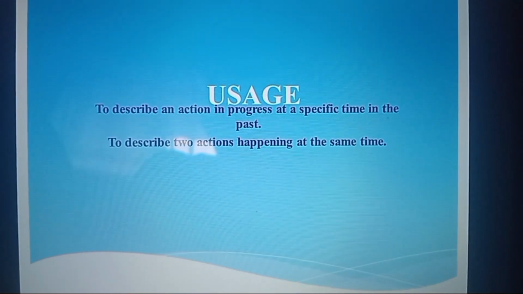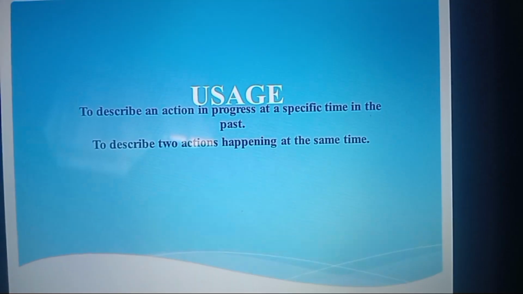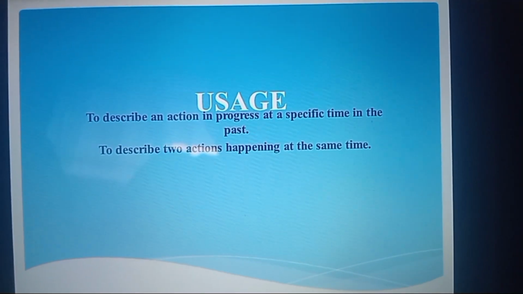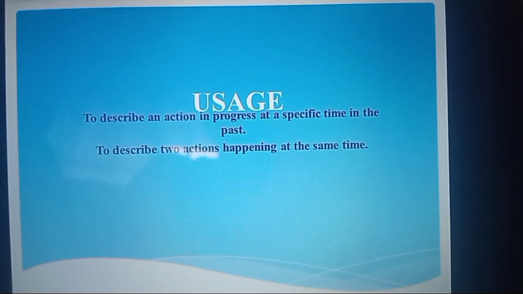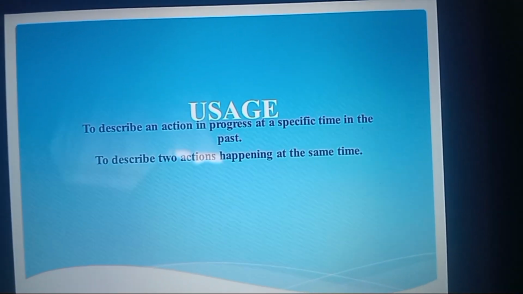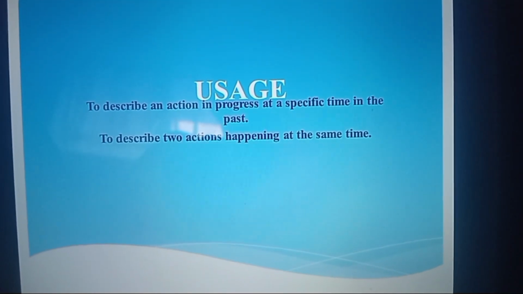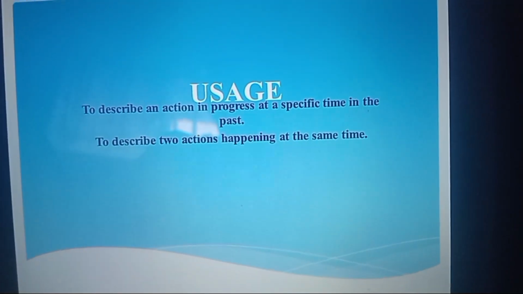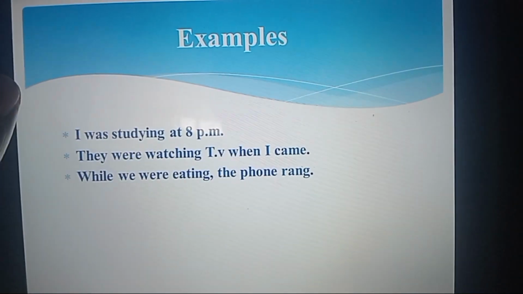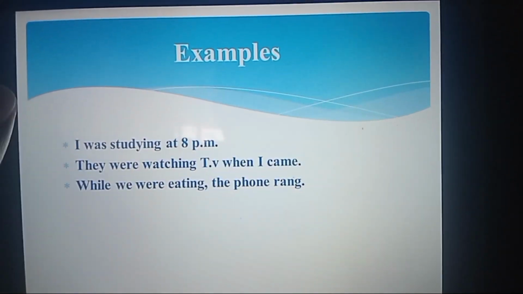I think we have already defined the tense: to describe an action in progress at a specific time in the past, or you can say to describe an ongoing action at a specific time in the past. It is also used to describe two actions happening at the same time, maybe when you want to use "when." Examples of sentences in the past continuous tense.